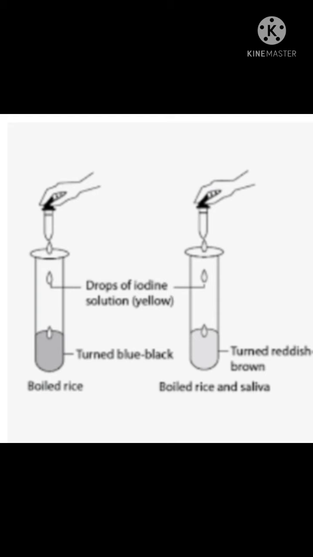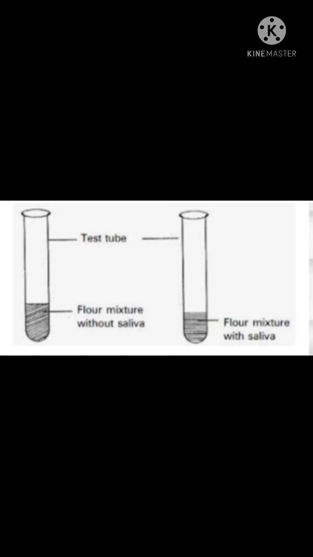Take a few drops of this in a watch glass and test for the presence of starch by putting a drop of dilute iodine solution. A blue-black color confirms the presence of starch. Under the action of the autonomic nervous system, saliva is secreted by the 3 pairs of salivary glands to moisten the food to make chewing and swallowing easier. As a result of chewing, food forms into a slurry mass called bolus.